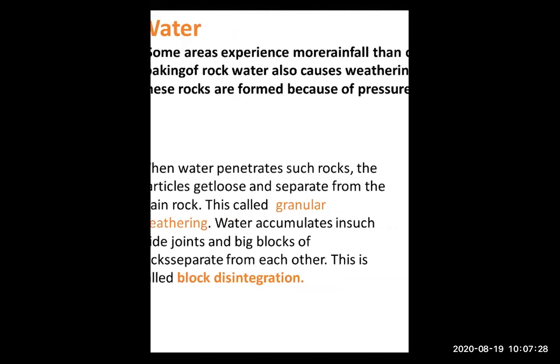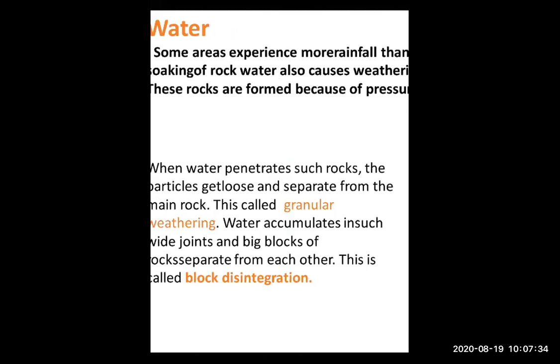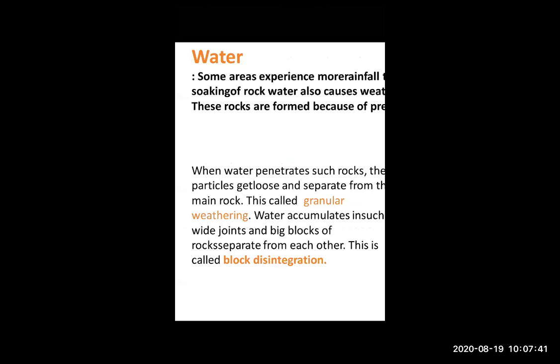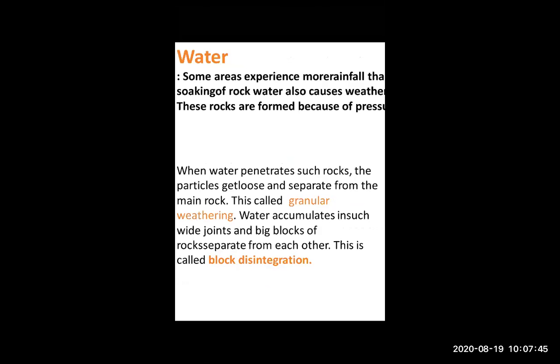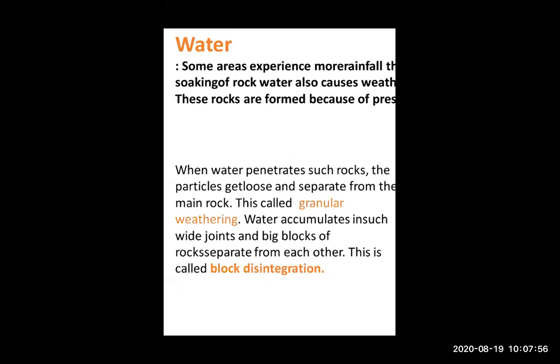Water accumulates in such wide joints and big blocks of rock separate from each other. This is called block disintegration. Now, what is meant by accumulate? Accumulate means collected. So whenever water accumulates in such wide joints and big blocks of rock, for example, this is the rock.